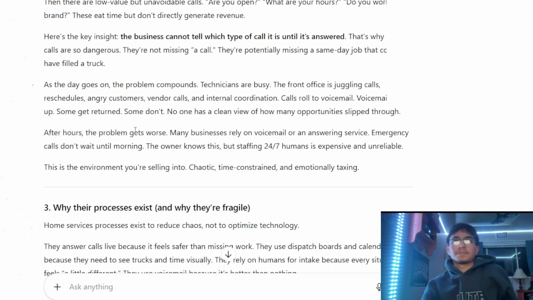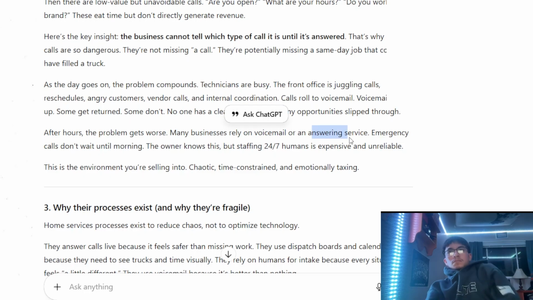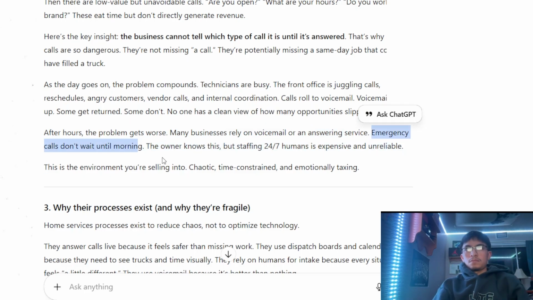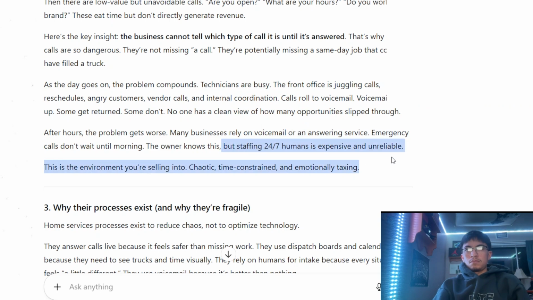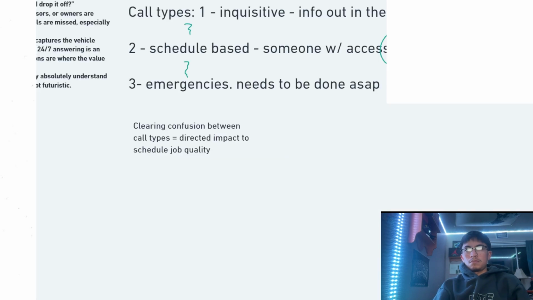After hours, the problem gets worse. So we know that because people are not there. Businesses rely on voicemail or answering services. Emergencies can't wait until morning. So we know all this stuff. 24/7 is expensive. So this is a selling point, right? I'm just gonna note this down right here. I'm gonna say this is a selling point.